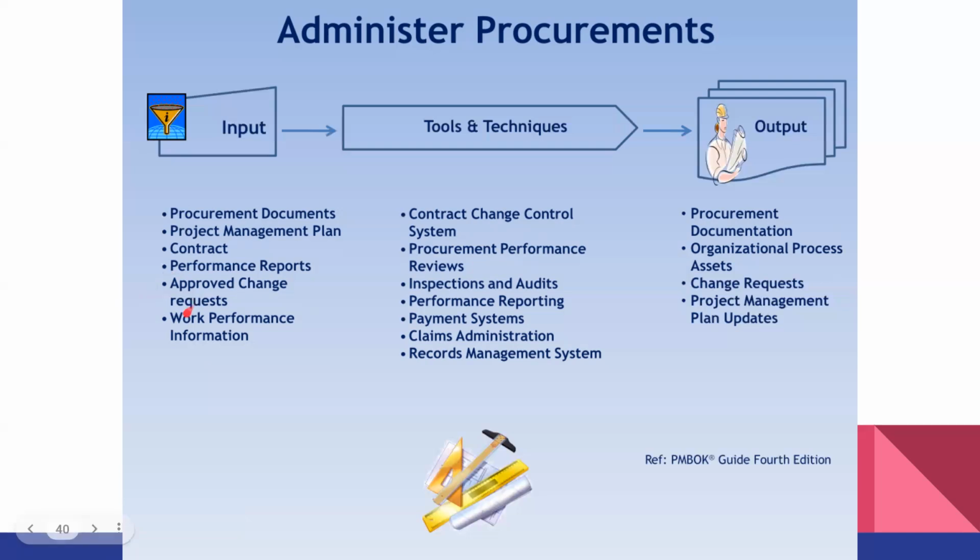But of course, you have the authority to do inspection and audit. So you see here in the tools and technique column, there is inspection and audit. That means as a procurement or supply chain officer, you have the authority to go to the site or to the warehouse and witness the result.